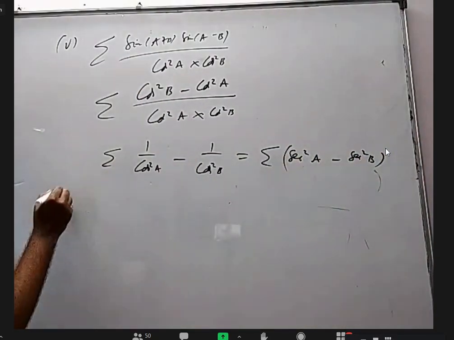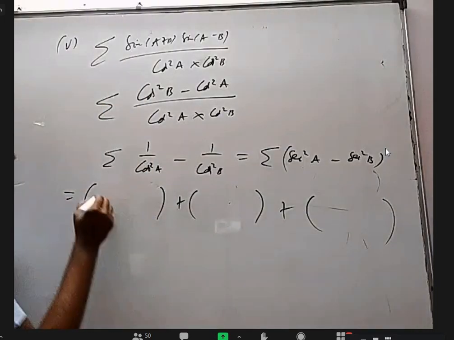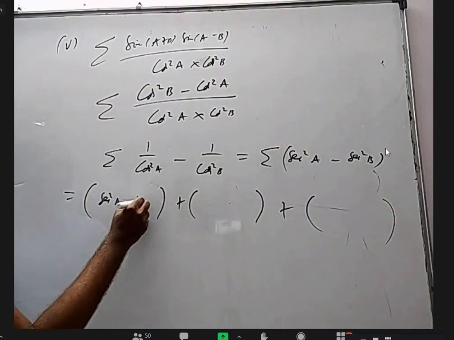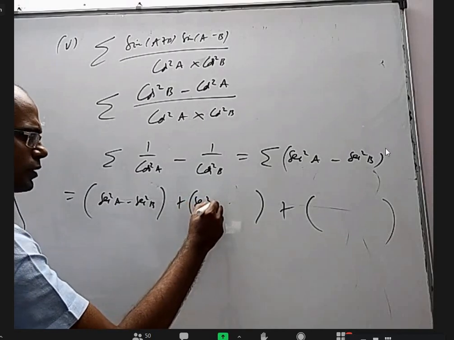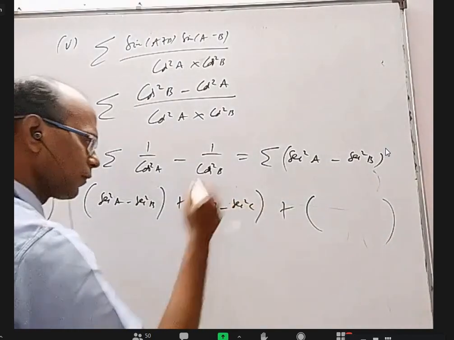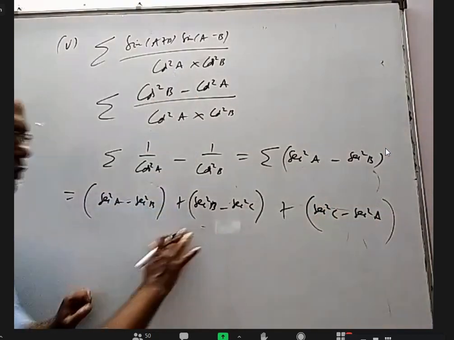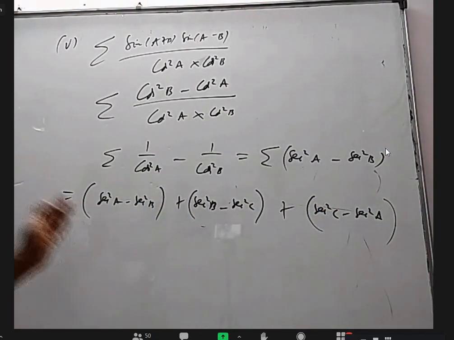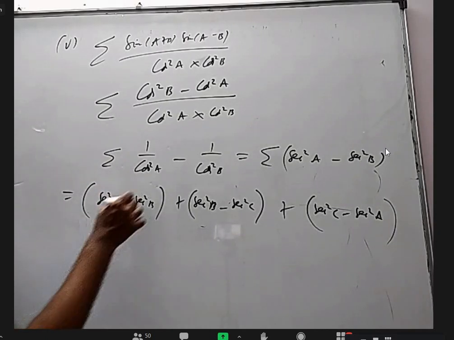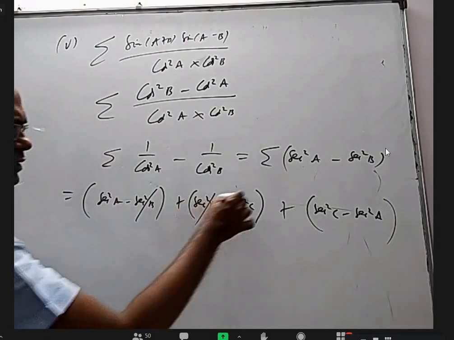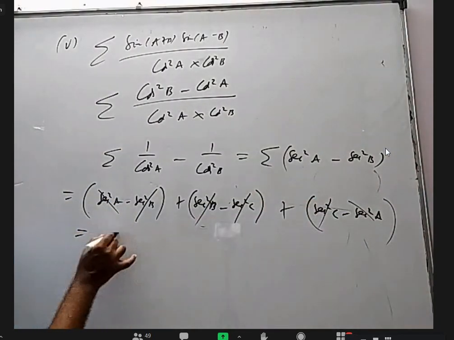Now, when you expand the sigma, you will get the sum of three things. What is the first one? Secant square a minus secant square b. Wherever a is there, write b. Wherever b is there, write c, and wherever c is there, write a. So whenever in trigonometry, sigma means sum of three things in cyclic order. Now you can easily see minus secant square b plus secant square b cancel, minus secant square c plus secant square c cancel, this and this cancel, and you will get 0.